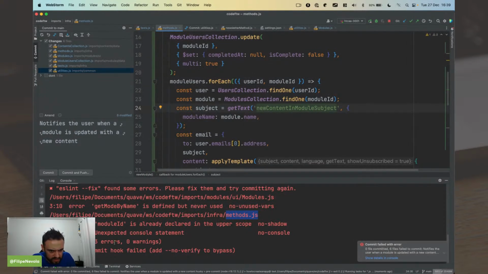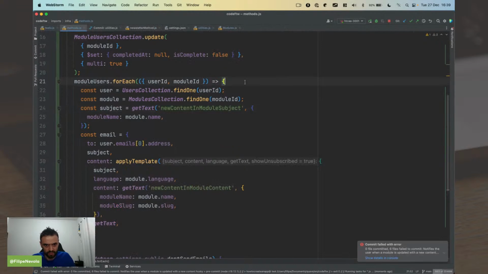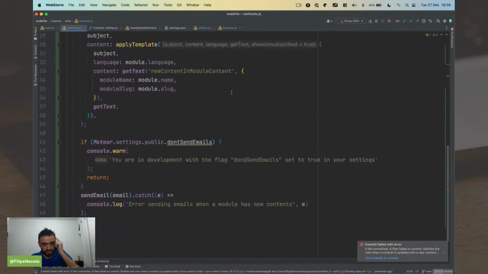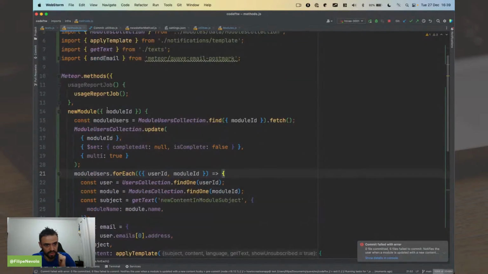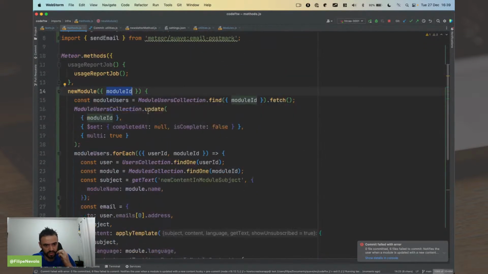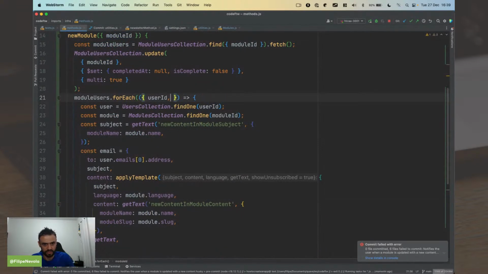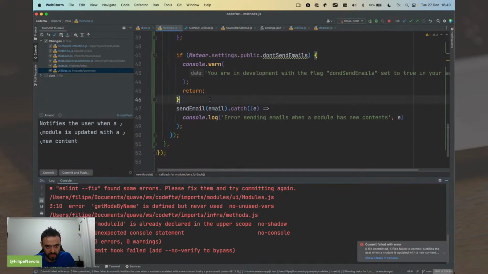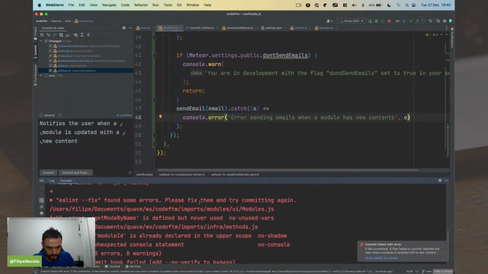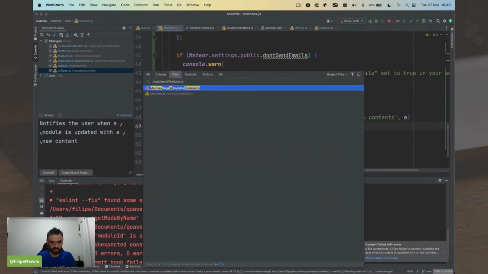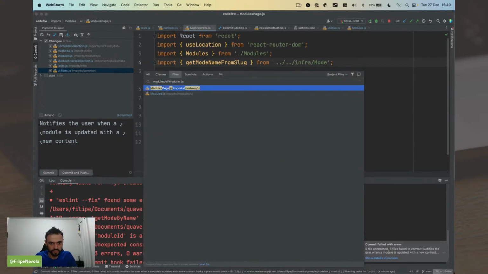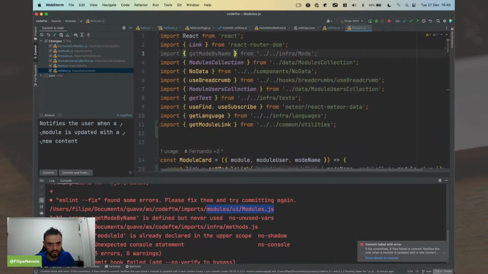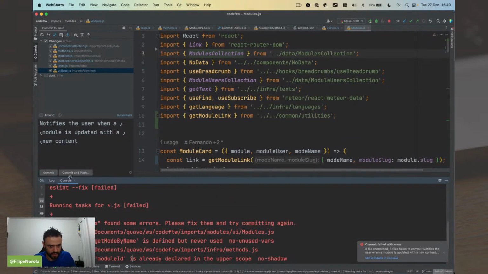Line 21. Oh, I have a shadowing here. When you have the same variable declared twice, that's called shadowing. Oh, I have the module here. And then for each user, yeah, I don't need to get the module from here because it's going to be the same. It's inside the user, okay? And I have a console in line 48. Okay, this should be error. That's correct. And I have this that is not being used. It's probably being imported but not used. I don't need it. Okay, I can remove it. And I think now it's going to work.